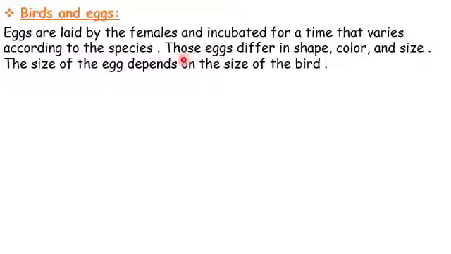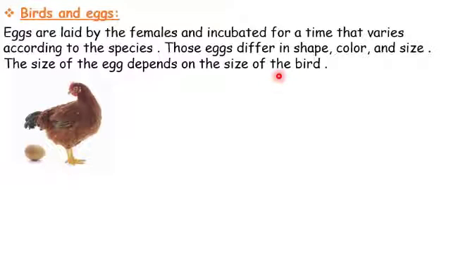So the female bird sits on these eggs بتقعد عليهم بتحضنن for a certain time. This time varies بيتغير هيدا الوقت from one species to another. Those eggs differ in shape, color, and size. The size of the egg depends on the size of the bird.